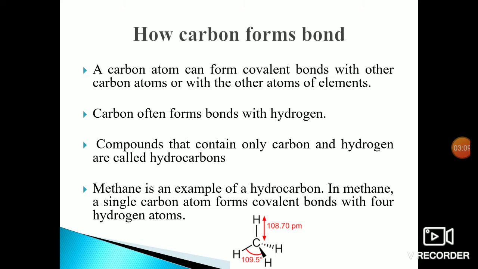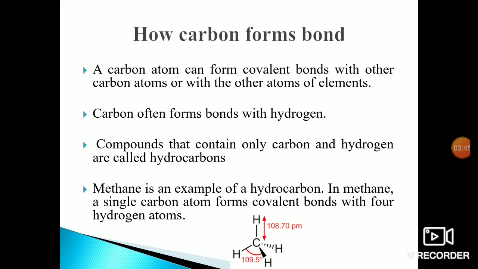The next step is we have to know how carbon forms a bond. A carbon atom can form a covalent bond with other atoms or with atoms of other elements. Carbon often forms a bond with hydrogen. The compounds that contain only carbon and hydrogen are called hydrocarbons. So the 2-mark definition we have to note here: what is meant by hydrocarbon?